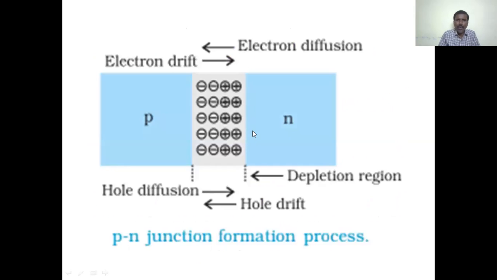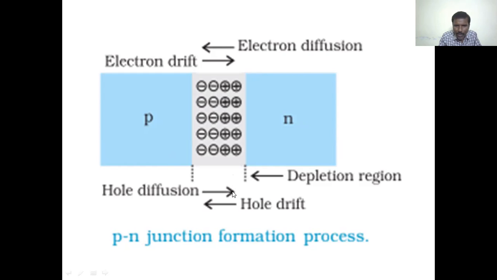Electrons from the n-type region can diffuse to the p-type region, and holes from the p-type region diffuse to the n-type region. That is, hole diffusion from the p region to the n region, as well as electron diffusion from the n region to the p region.